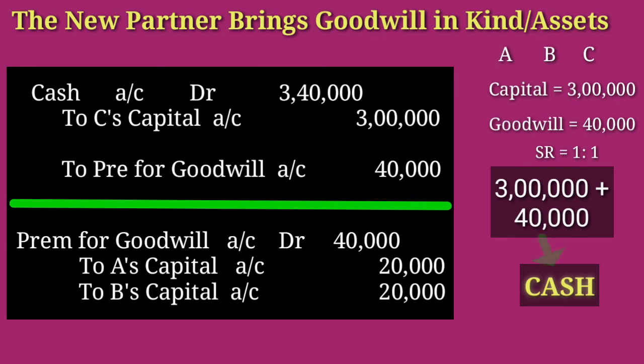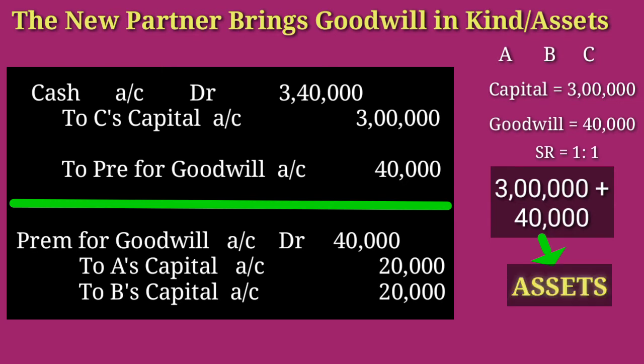In some cases, the new partner will not bring his share as cash. Sometimes the new partner contributes assets towards his capital and share of goodwill. That means instead of bringing rupees 3 lakh and rupees 40,000 in cash, he contributes some asset. So in this case, we are not receiving cash, right?